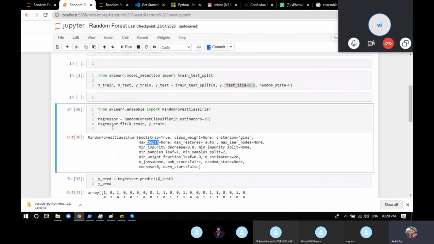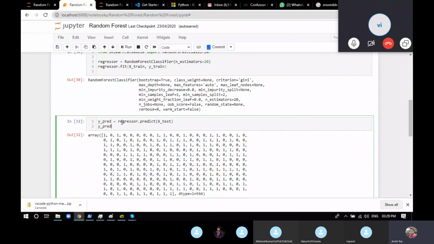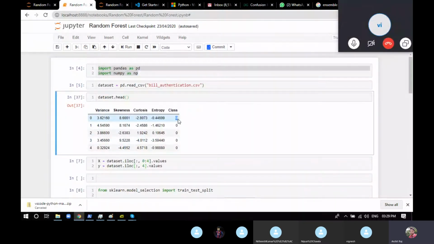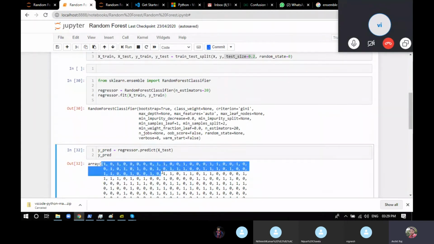Now after the model has been fit, we're going to predict. So regressor.predict, we gave the X test and saved our answer in y prediction. We printed the answer, we got 0, 1, 0, 1, and so on. 0 stands for the bill being wrong or forged, and 1 stands for the bill being authenticated. So you can see the prediction is this.